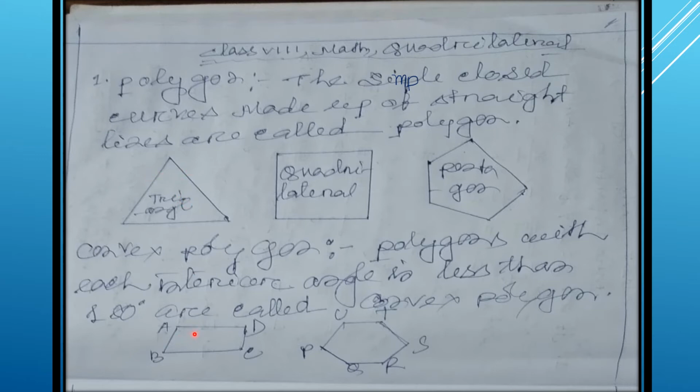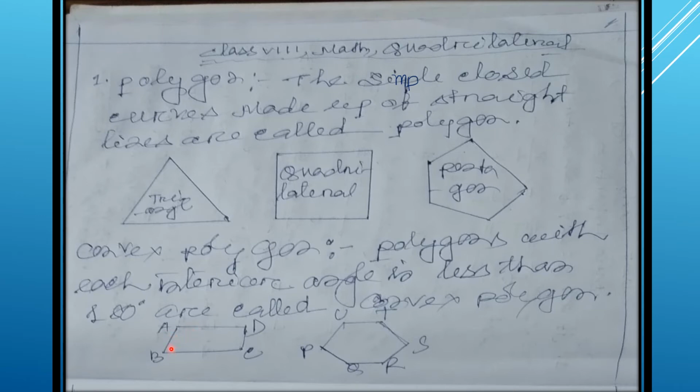But here also not possible. If you see here, this interior angle, this interior angle, this interior angle, this interior angle, each interior angle is less than 180 degree because 180 is a straight angle. So this is a straight angle, this plus this equals 180 degree. So one interior angle cannot be more than 180 degree in this type of quadrilateral.